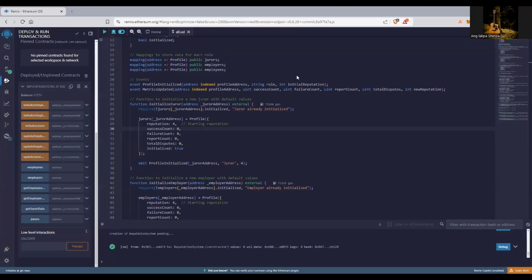Good morning, everyone. It's me, Ang Sherpa. So without wasting any time, I will introduce our reputation system as my mate gets some insight about it. Basically, all different types of users will have reputations, which will impact providing jobs, receiving jobs, and the resolution for handling disputes. For instance, as you can see, the reputation starts from 4, while the success count, failure count, and report count are 0, as the total number of disputes is 0.